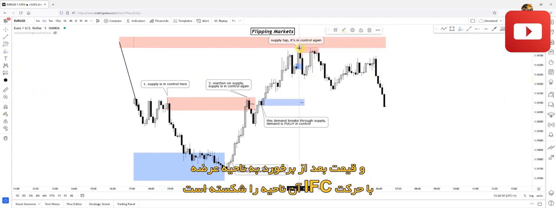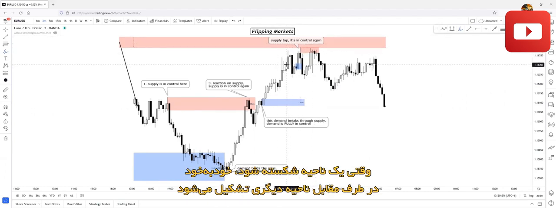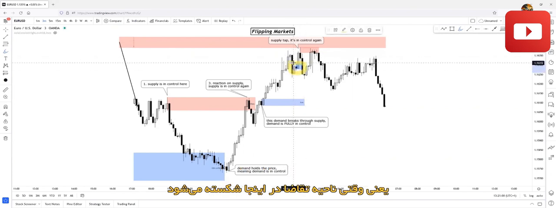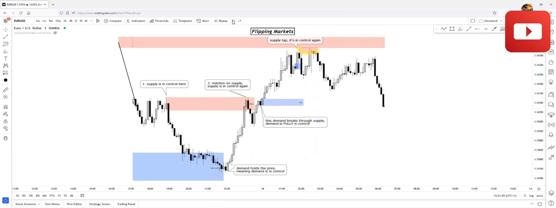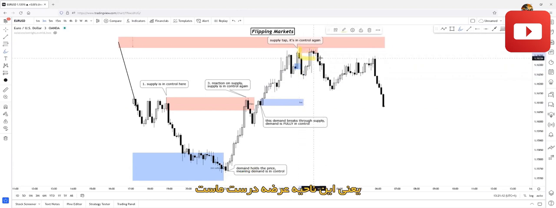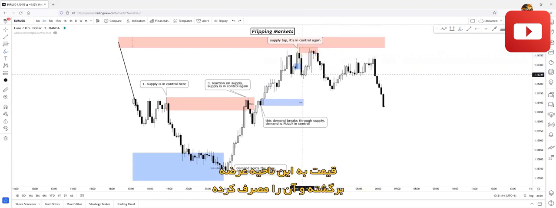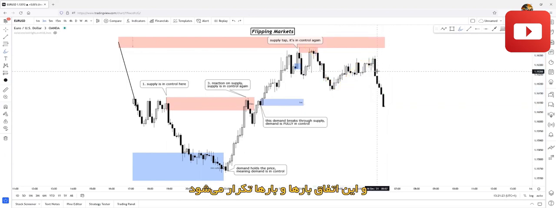So what do we know about zone breaks? If a zone breaks, then an opposite side zone will be automatically created. So if a demand zone breaks, which is here, a supply zone will be created, which is here. Sorry, this weak high started the inefficient movement to the downside and the break of structure. So this means this will be our right supply zone. As you can see, price came back up to this supply zone, mitigated it, and reversed the price again. So this means supply is in control in this region. And this goes on and on again.